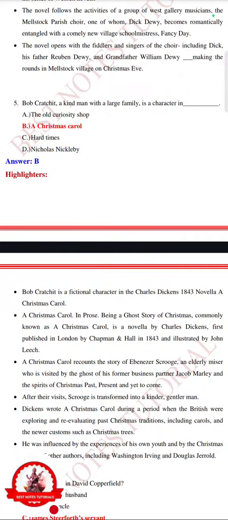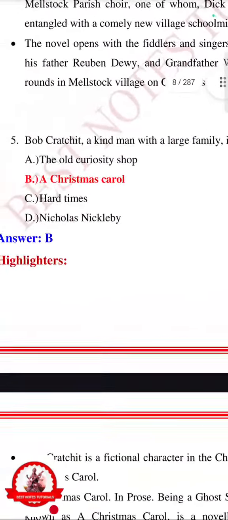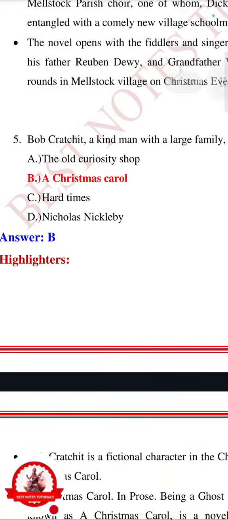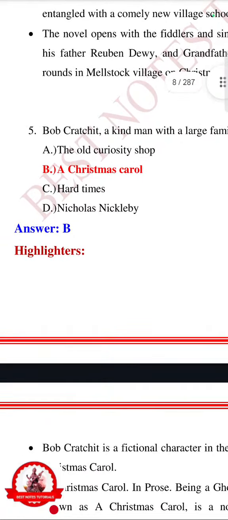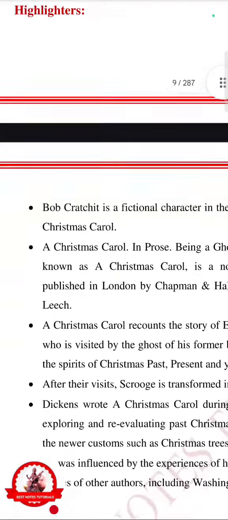Bob Cratchit, a kind man with a large family, is a character in. So this question is from the character part. The Old Curiosity Shop, A Christmas Carol, Hard Times, Nicholas Nickleby. Answer is A Christmas Carol. Most of these works are by Charles Dickens.